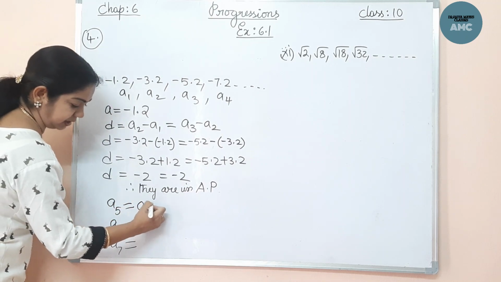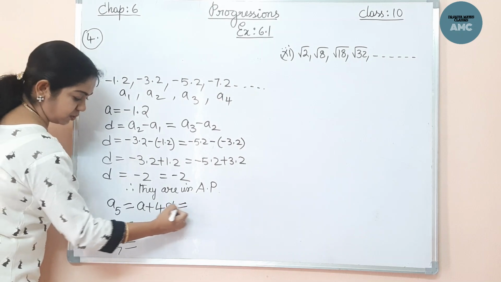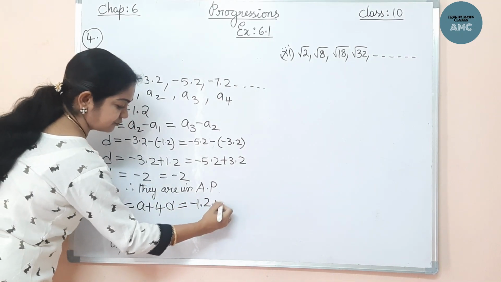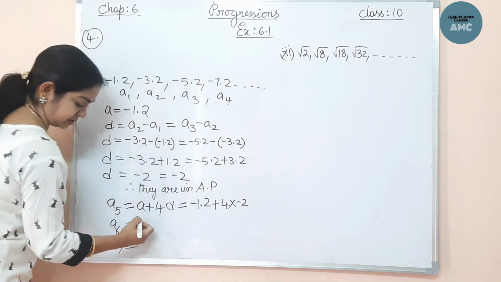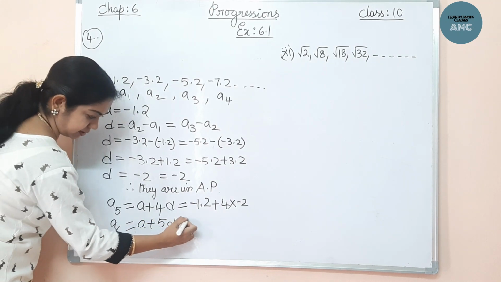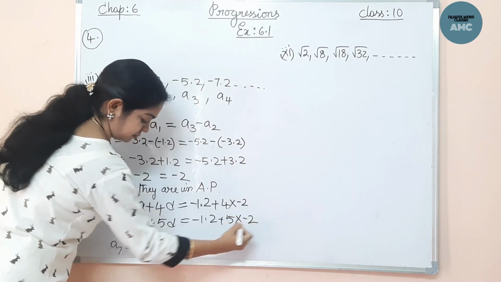A5 means clearly A plus 4D, one less, isn't it? So what is A? A is minus 1.2 plus 4 into D, we got it as minus 2. Right. Same thing, A6 is A plus 5D, minus 1.2 plus 5 into minus 2.